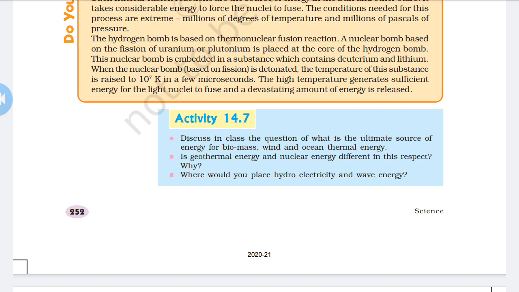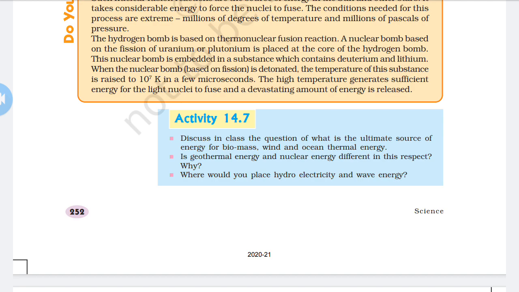What is the ultimate source of energy for biomass, wind, and ocean thermal energy? The answer is that the ultimate source of energy is solar energy, that is the sun, because the sun is the only source of energy for the earth.